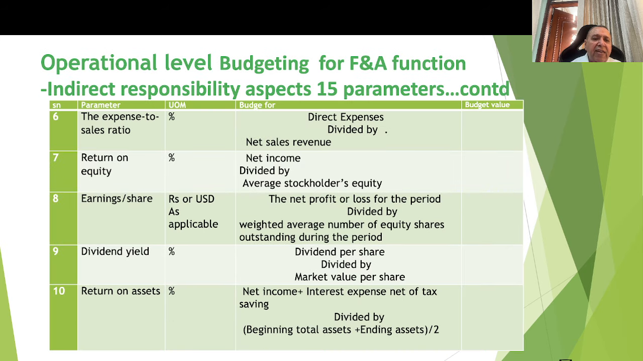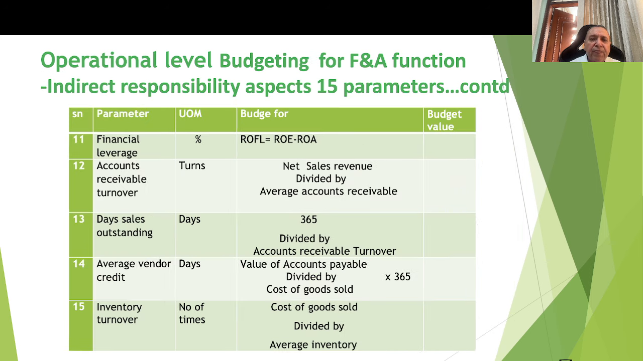Next, 6, 7, 8, 9, 10 are aspects like sales expense to sales ratios, return on equity, earnings per share, dividend yield, return on assets. Here I have given the basis of how to compute these parameters, and the budget values are to be incorporated. Then a few ratios like financial leverage, accounts receivable turnover, days sales outstanding, average vendor credit, inventory turnover. These are of course to be compiled by the finance and accounts function, but based on inputs.